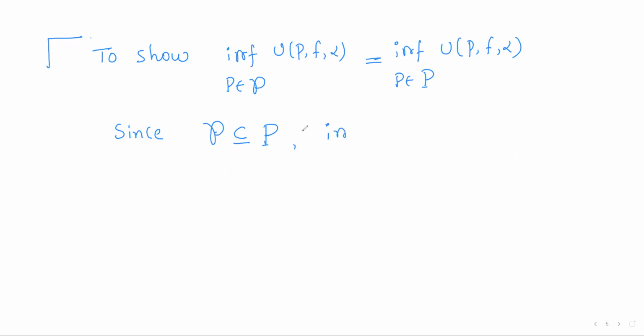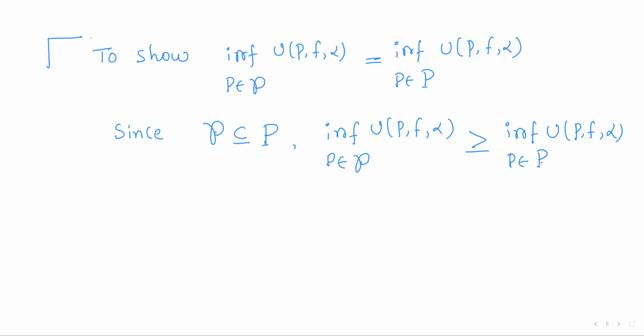So as script P is contained in capital P, infimum of U(P, f, alpha) as P varies over script P is greater than or equal to infimum of U(P, f, alpha) as P varies over capital P. This is because A contained in B implies infimum of A is greater than or equal to infimum of B. So note this point.